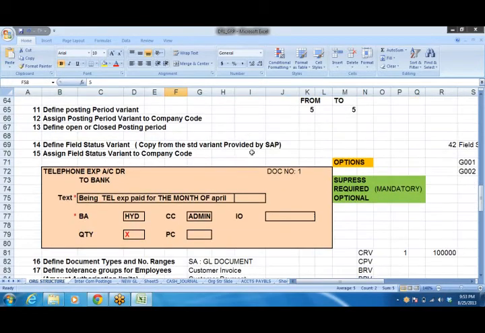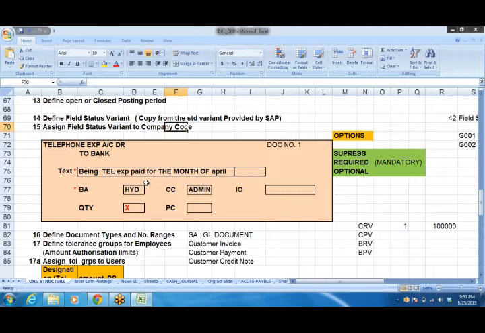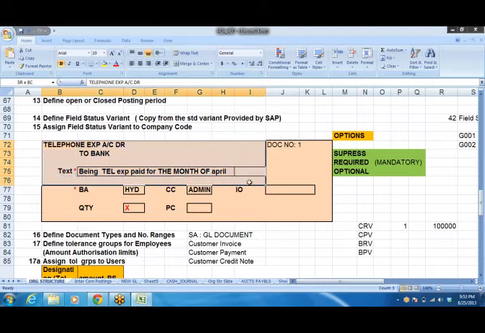And then coming to the step number 14 and 15, define field status variant and assign field status variant to company code. So 14 and 15 are interlinked to each other. Say for example here, say I'm posting an accounting entry, telephone expenses account debit to bank, right? So document number we are posting, right, on a particular date. Once you post the accounting entry, what I can do, being telephone expenses paid for the month of April. This is the text, and this telephone expenses, okay, up to here this is sufficient in fact, right? This is sufficient. Telephone expenses to bank being telephone expenses paid.